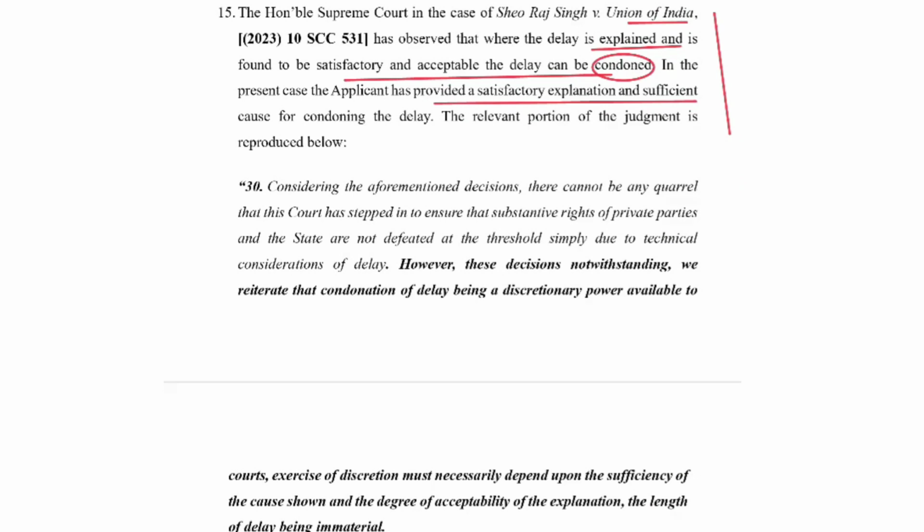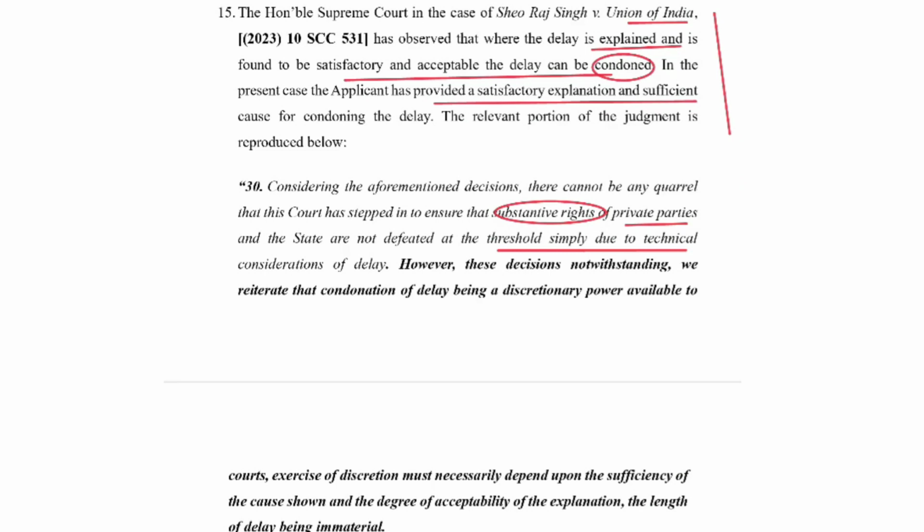So if you see what the judgment says, considering the aforesaid decisions, there cannot be any quarrel that this court has stepped in to ensure that substantive rights of private parties and the state are not defeated at the threshold simply due to technical considerations of delay. So this judgment helps me because the court itself is saying that based on technical delays, the substantive rights of the party should not be affected.